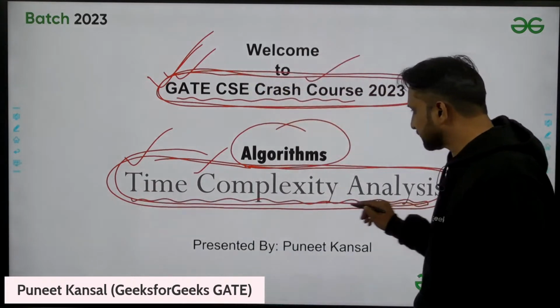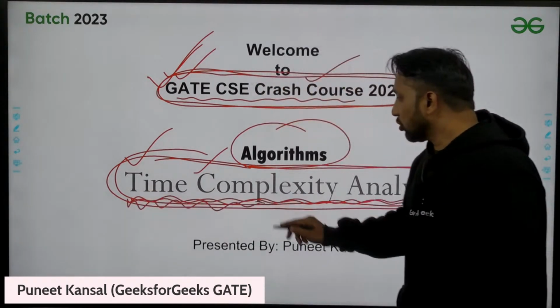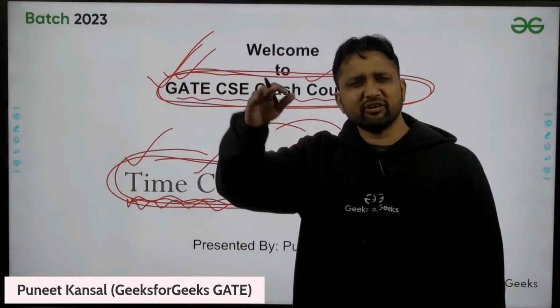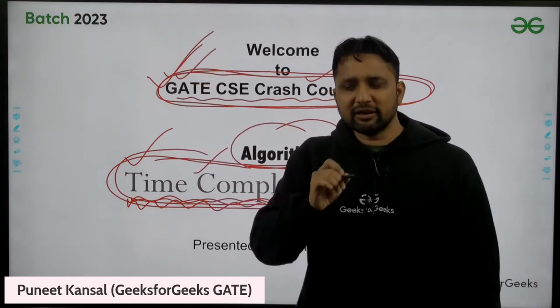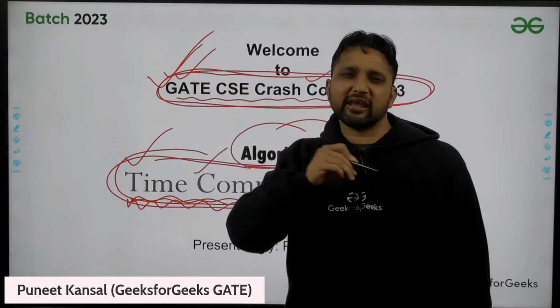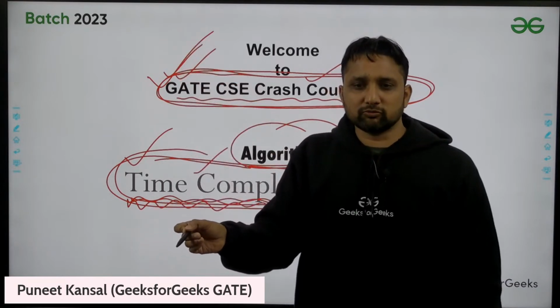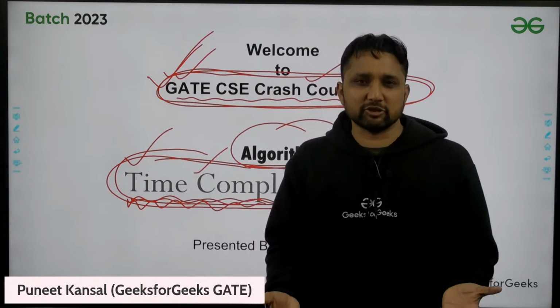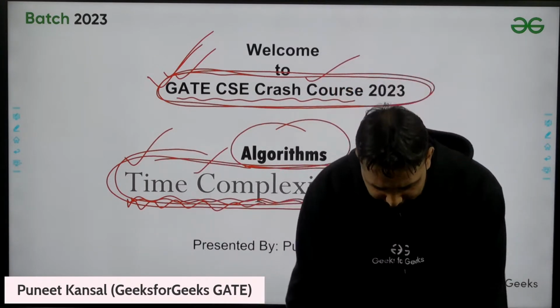In time complexity analysis we go through various codes. We will try to find out the complexity of different types of codes. I have taken every category that can be possible, so we will cover all of them.